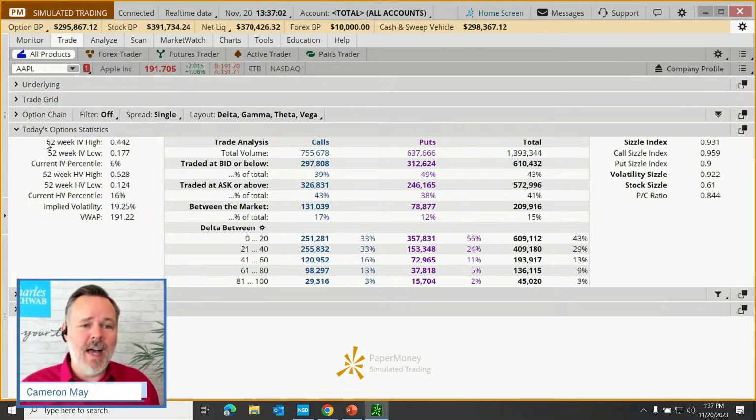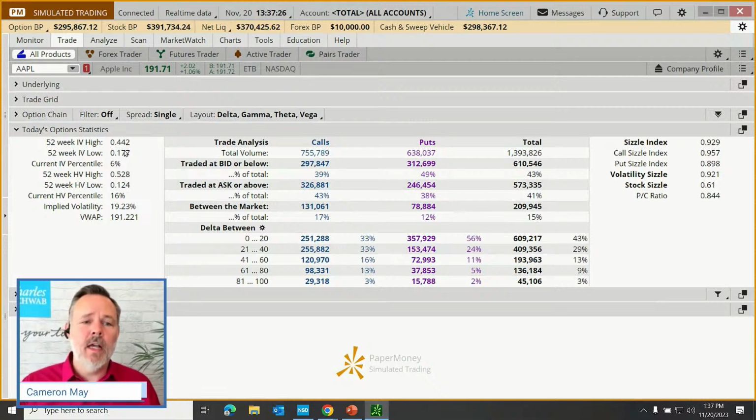Well, over the last 52 weeks, the highest implied volatility for Apple has been up, and this is an average, 0.44. Right now, the low is 0.17. Right now, our implied volatility is at 19, or in other words, we're at the 6th percentile.